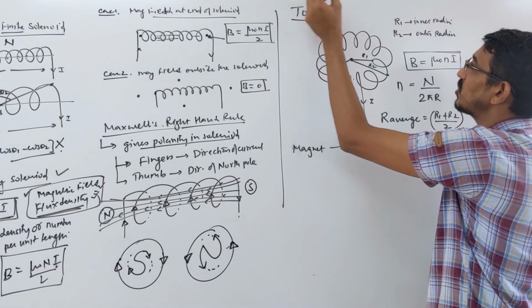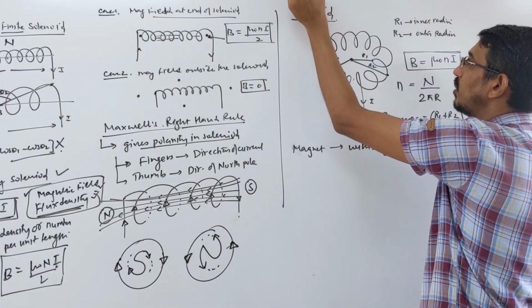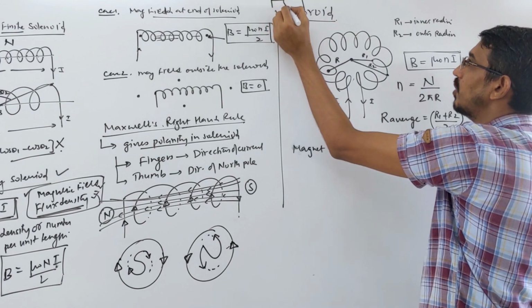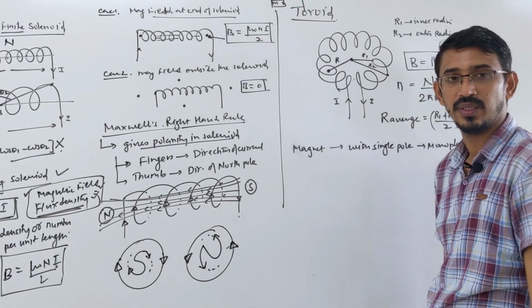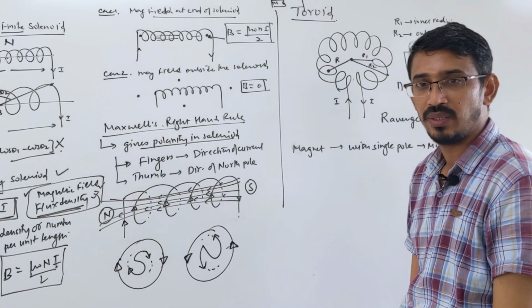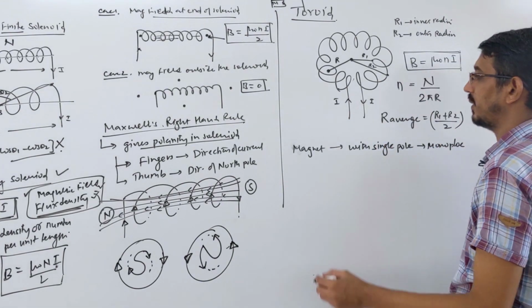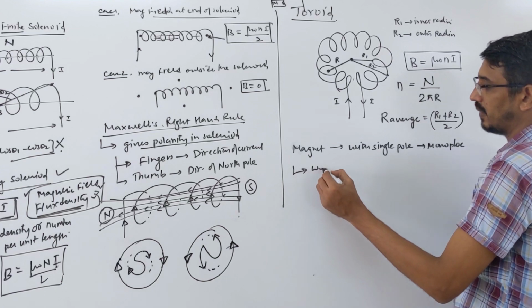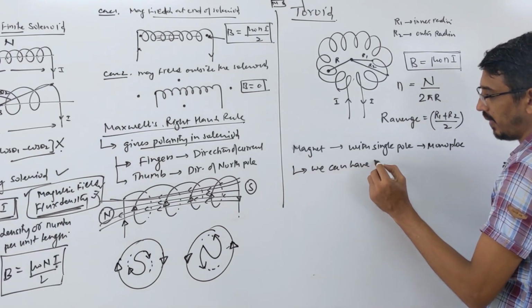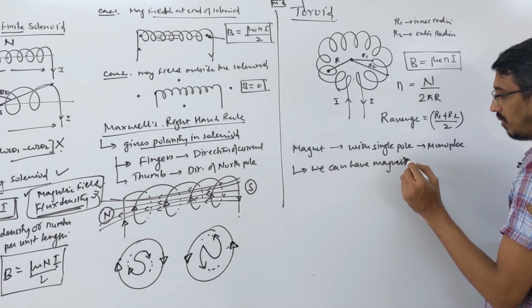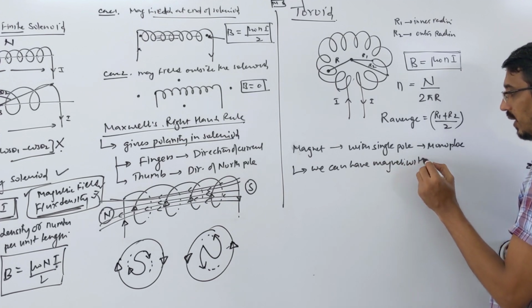Suppose you have this magnet, it has two poles north south, you cut even a small piece, you want to take only north, it becomes a small magnet of north again south like this one. Monopole is not possible. You cannot have a magnet with single pole, right? But we can have what? We can have a magnet without any pole.